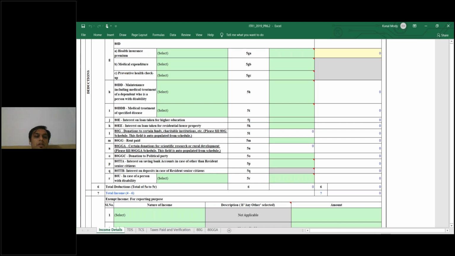interest on saving bank account in case of other than resident senior citizens. 80TTA is for earning, like if you are earning more than 10,000 interest, you can claim till 10,000 only, interest on saving account, not of fixed deposits. And for senior citizens, fixed deposits also they have given exemptions up to 40,000 maybe. Okay, that part would be covered in the first session. Exact amounts you will have to check because most people are using software only, so they would be coming. Okay, so you get a total deductions.